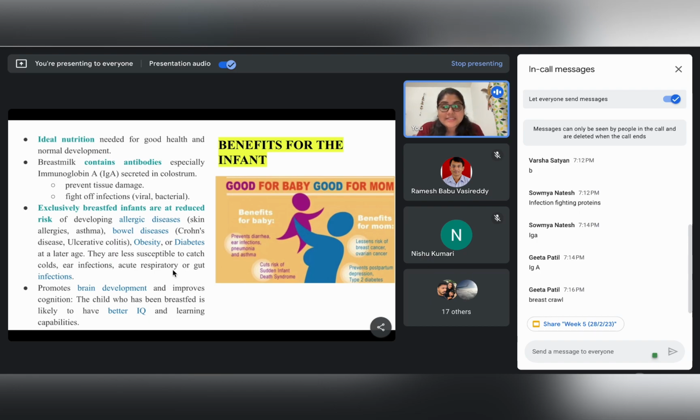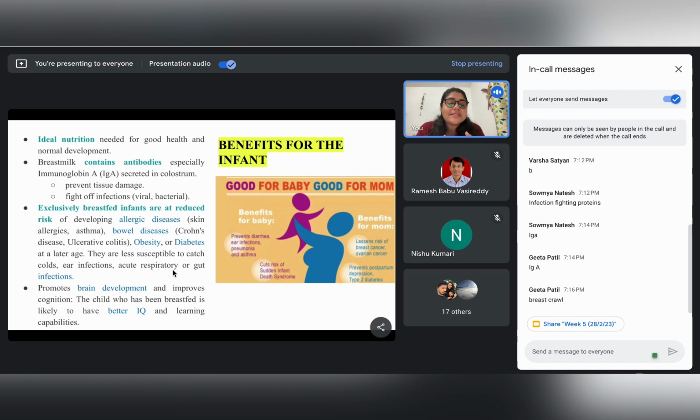Breastfeeding also makes these children less susceptible to viral and bacterial infections, ear infections, respiratory infections, or any gastrointestinal infections. And this enables proper brain development and cognitive development of the child.